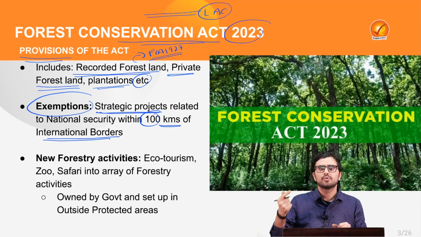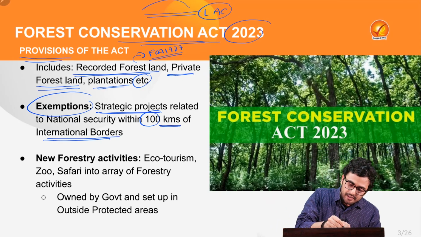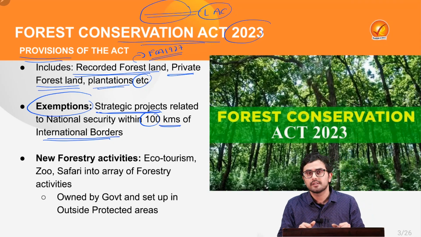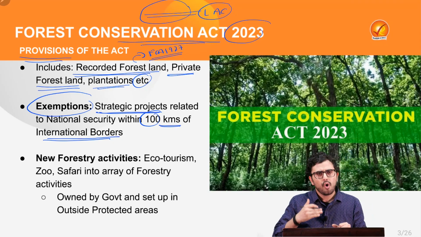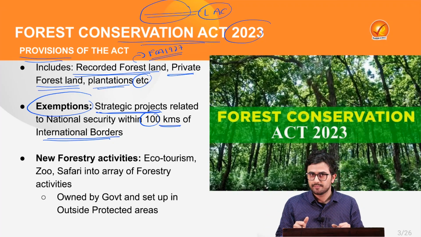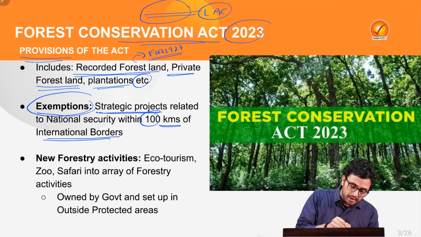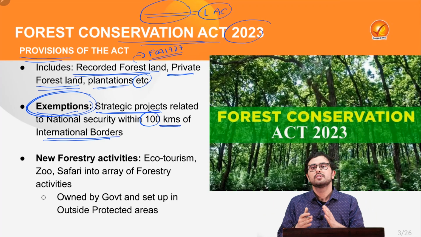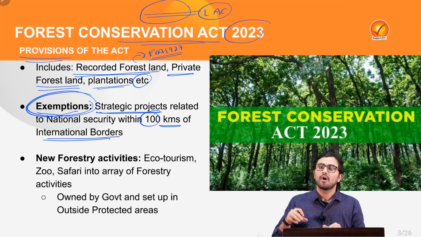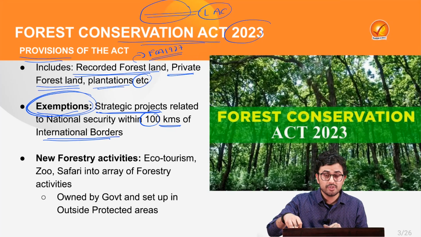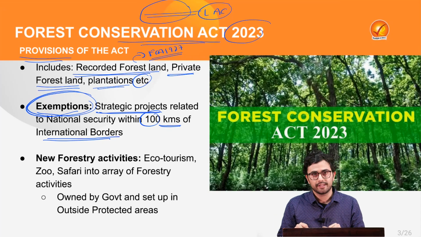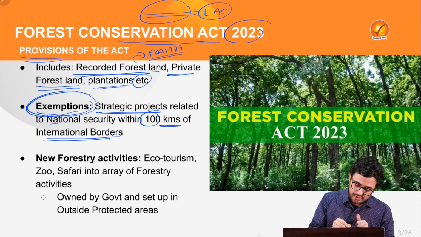Thus, if you want to do any kind of development activity in this particular region, then you require a lot of approval by various government agencies, thus delaying such development projects. Thus, such exemptions were provided for faster deployment of various infrastructure projects around the border area to ensure national security.